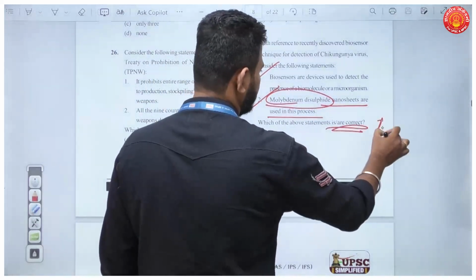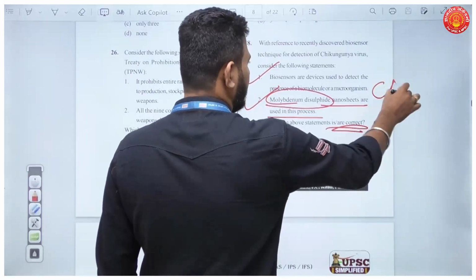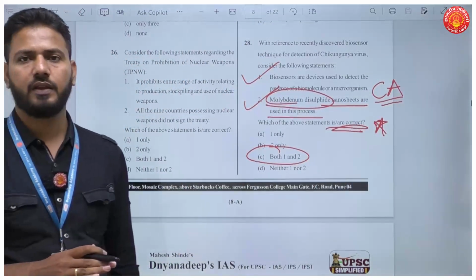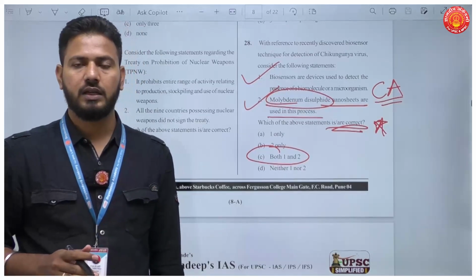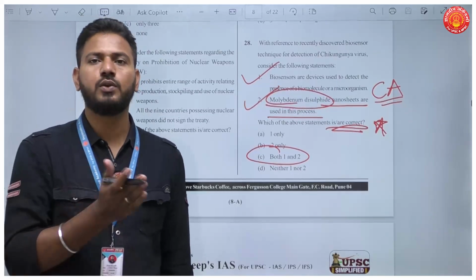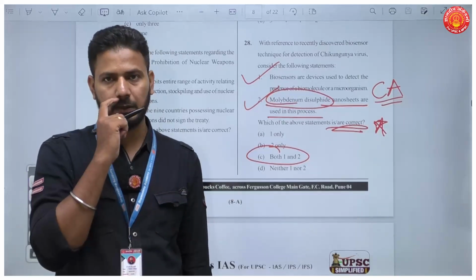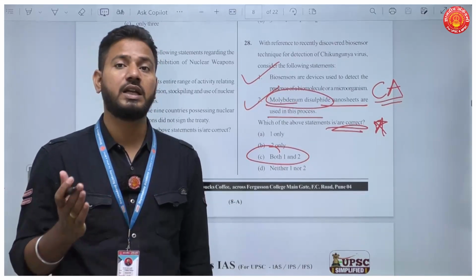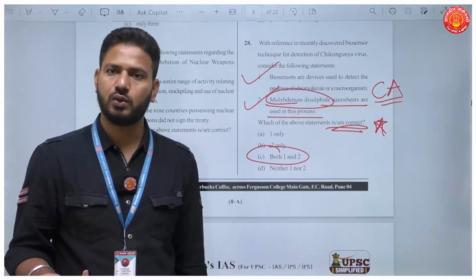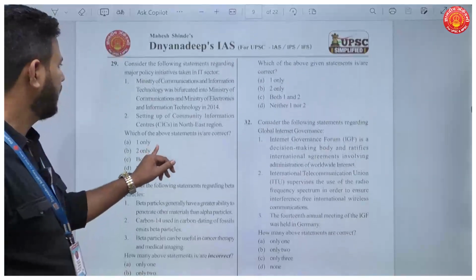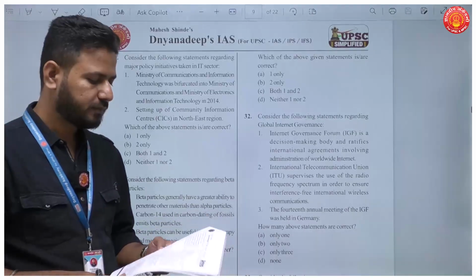Now, how do you know this? This is only from current affairs. You cannot read any book to know such questions. Absolutely not. In fact, if you exclude the basic concepts in science and technology, most of the questions will be from current affairs. So if you're reading newspapers, if you're reading compilations of these, it is okay. Then next, question number 29.